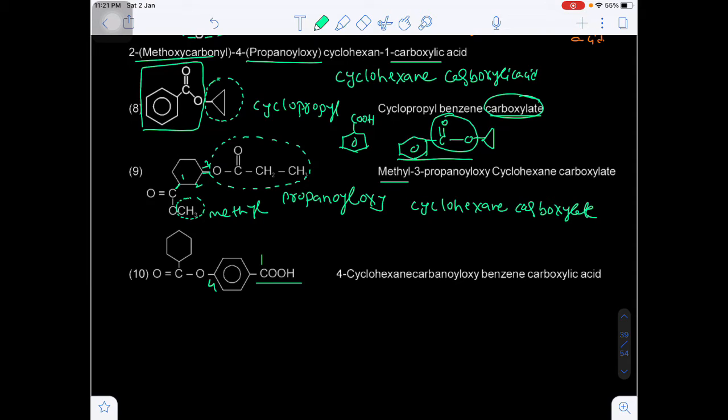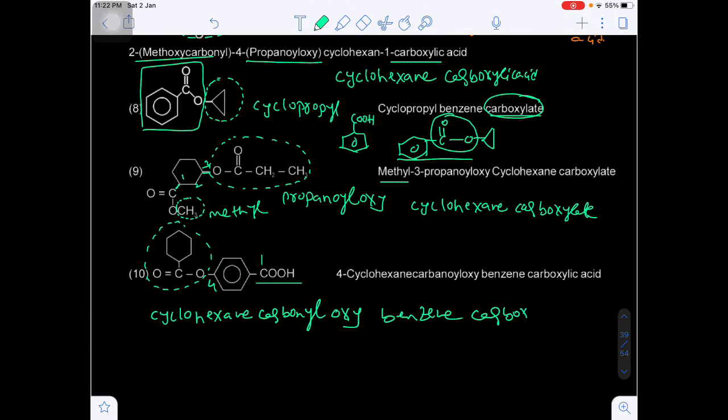Again in the fourth position if you see this is the substituent, so the name of the substituent is cyclohexane carbonyloxy, benzene carboxylic acid, benzene, and the carboxylic acid carbon will be out of the parent chain, that's why